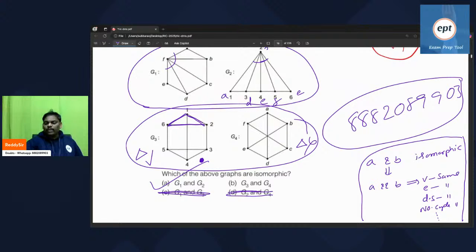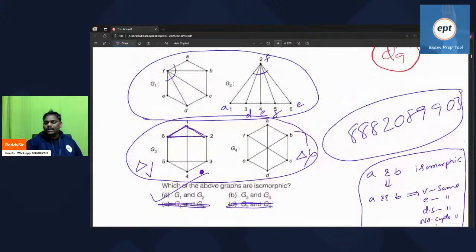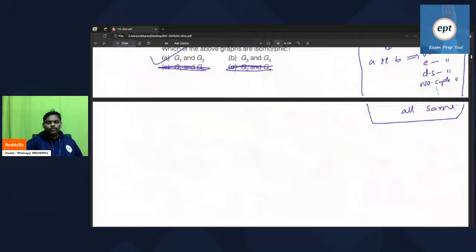There is no algorithm to verify whether two graphs are isomorphic or not. It's an undecidable problem, only manual checking is possible.